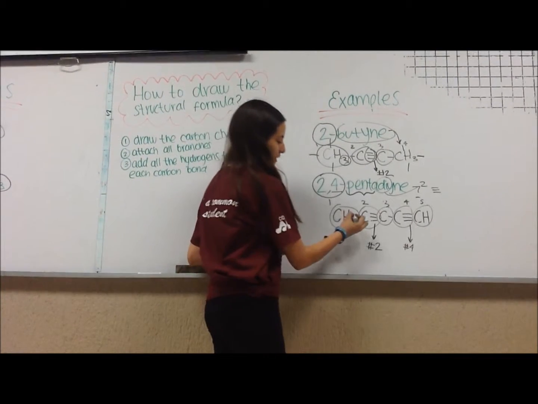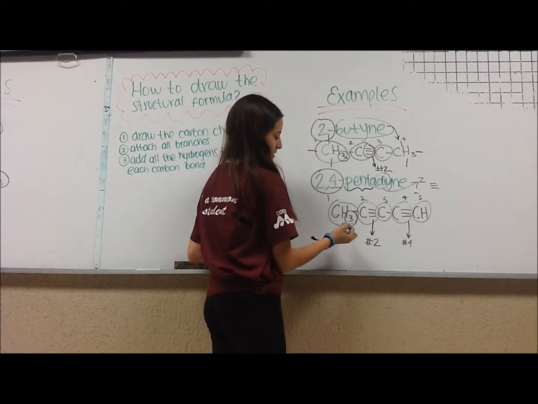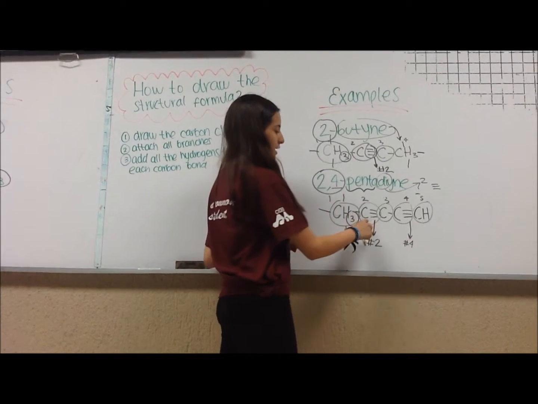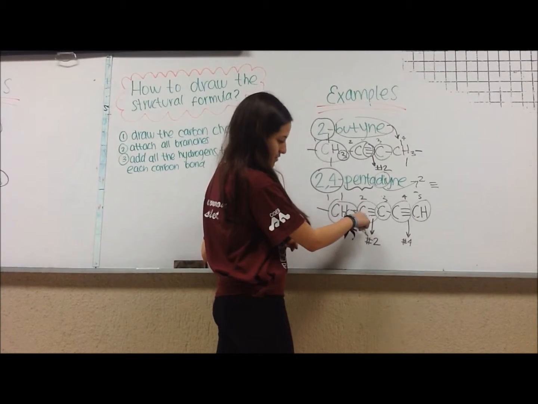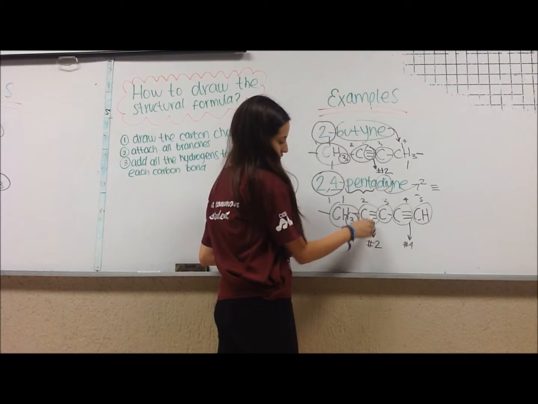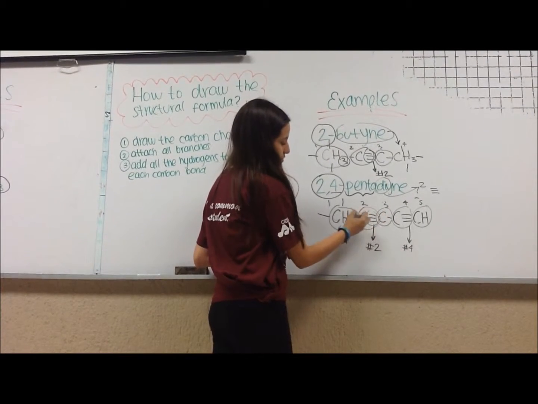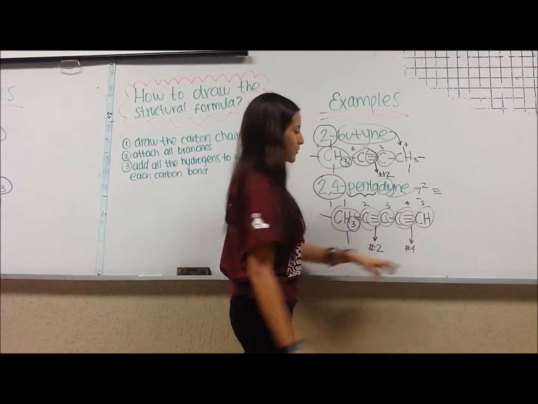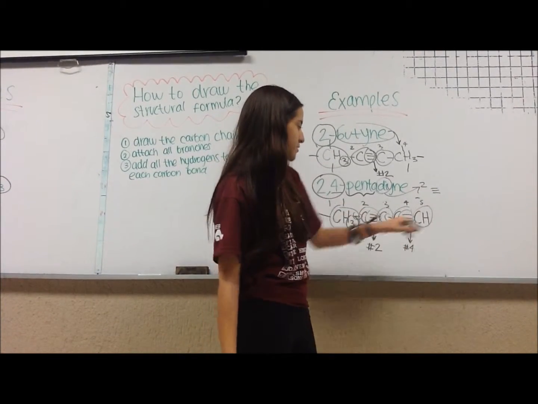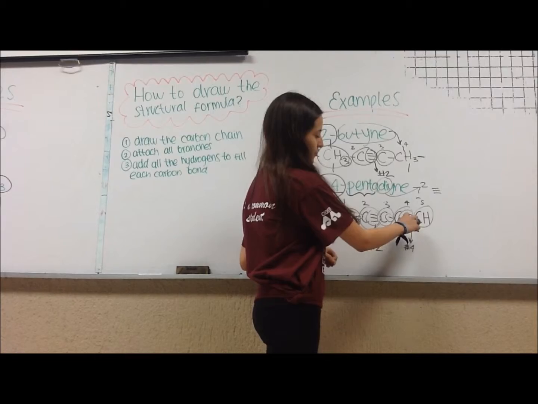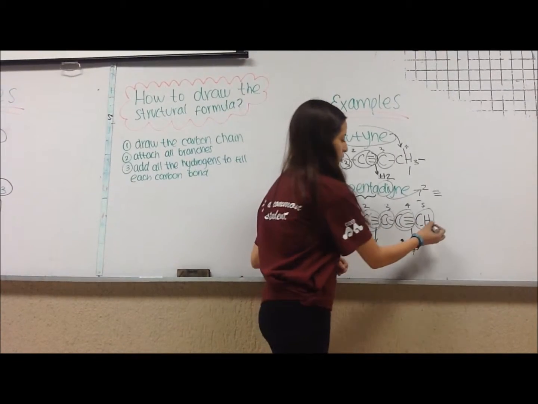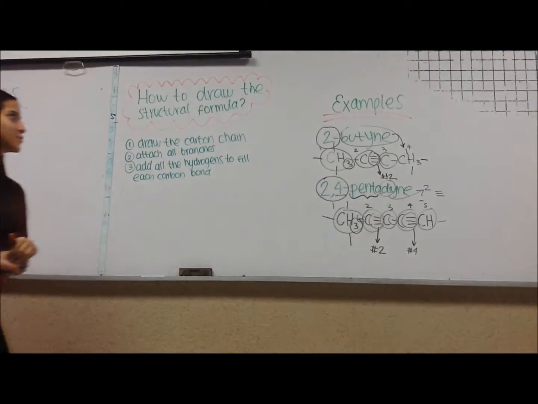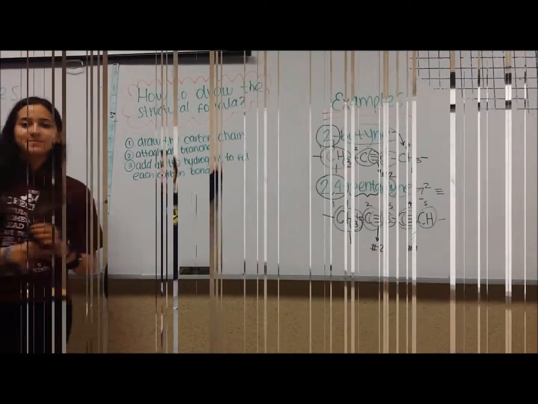And we can start drawing our hydrogens. We have 3 hydrogens in the first carbon because we have 3 bonds left. We have no hydrogens in this carbon because all the 4 bonds are being used. And the same with this carbon and with this carbon. And with the last carbon, we have only 1 hydrogen because we're already using 3 bonds in here, and we have only 1 bond remaining. And that's how you can draw structural formulas for alkynes.